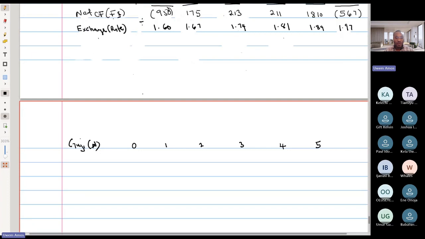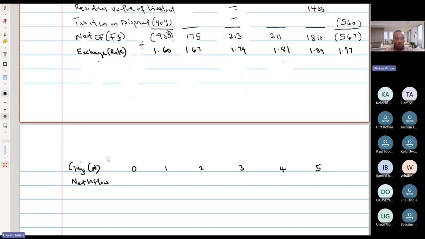How much would it give us as a net inflow from the foreign country? Let's do that quickly. We just divide into Nigeria. Yeah, so 950 divided by 1.60, I have 594 in Naira. Don't forget, we are now in Naira.